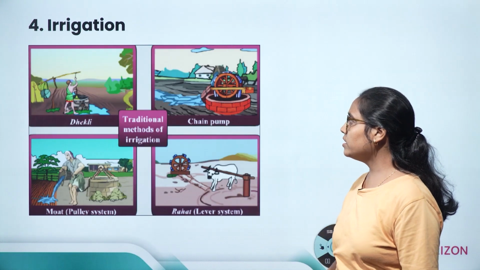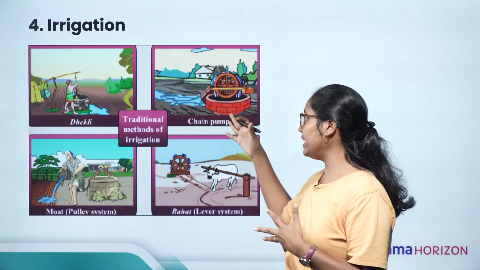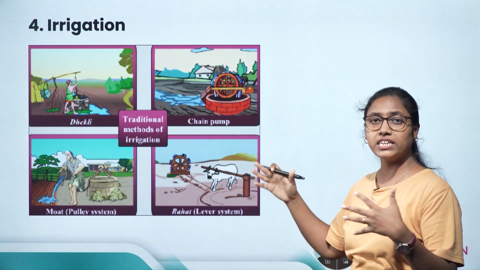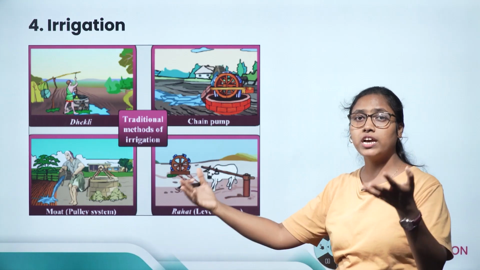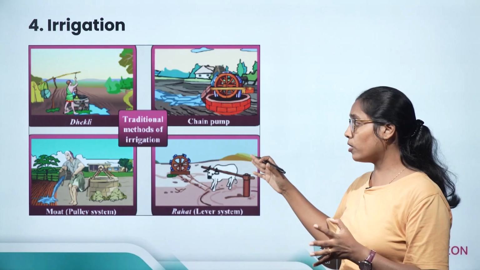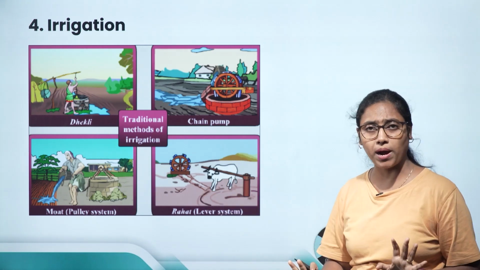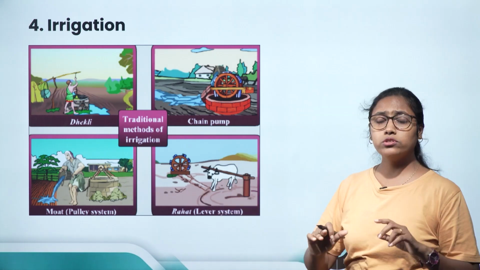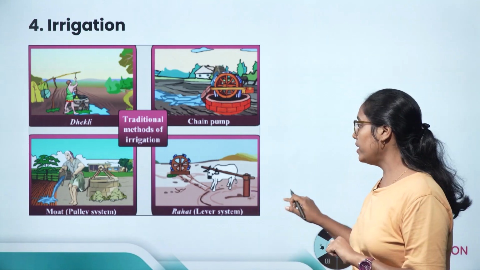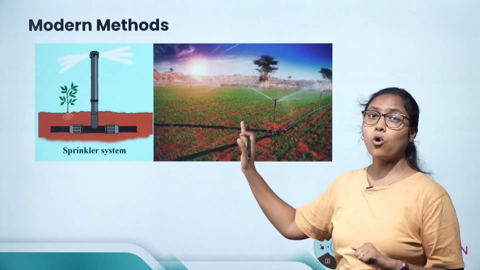So you can see here, traditional methods are like Dekli, chain pump, moat. These are the traditional methods where the farmer waters the field by hand or using small pumps. So these are used for small fields, but for large fields, modern methods of irrigation are used.